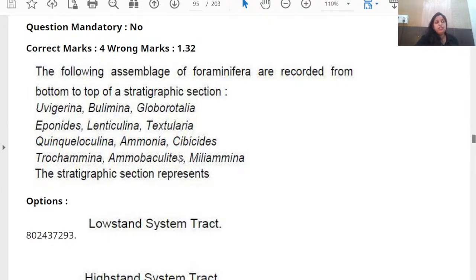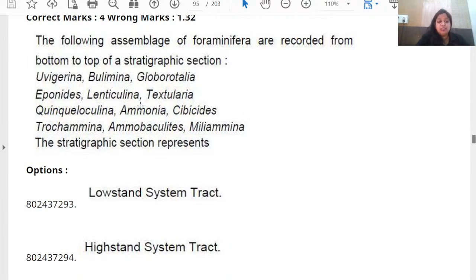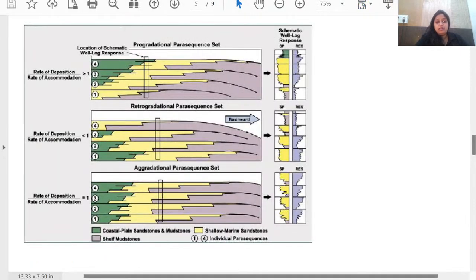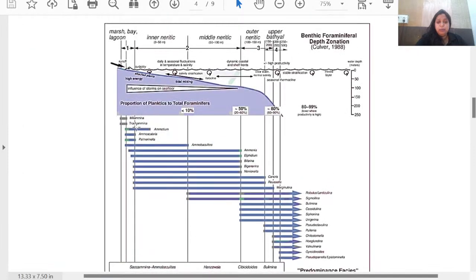Before 2020, every year there would be a question linking foraminifera and the sequence stratigraphy system tracts. To answer this, you should have an idea about foraminifera ecology. That is very important.